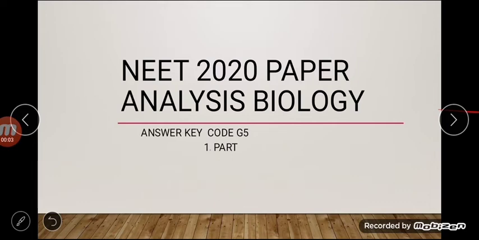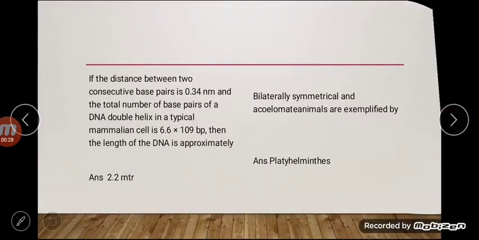We are discussing the NEET 2020 paper answer key, biology subject, with proper analysis. Here we have given the proper answer key with complete answers. So you can encode or decode the answer key of any paper code. Here we start the first part. In the first part we have 30 questions. The first question is: the distance between two consecutive base pairs is 0.34 nanometer, and the total number